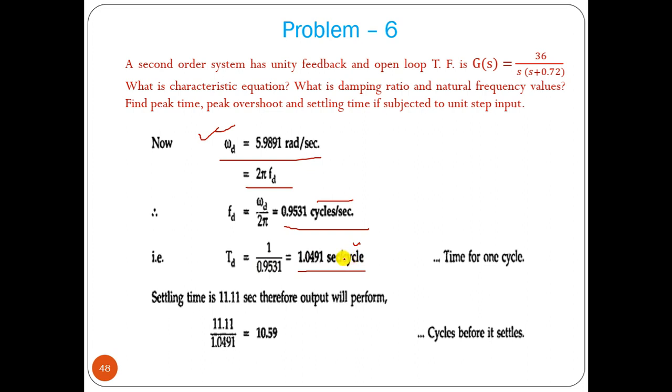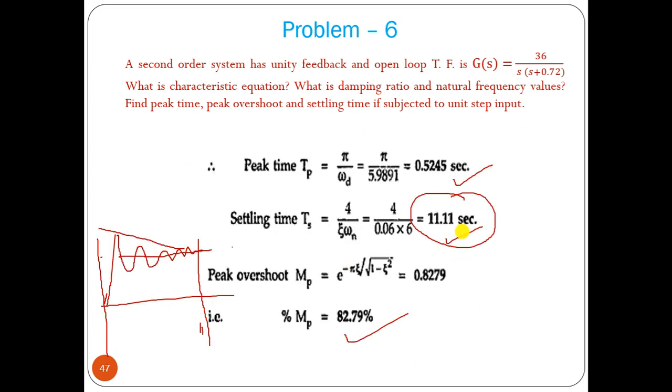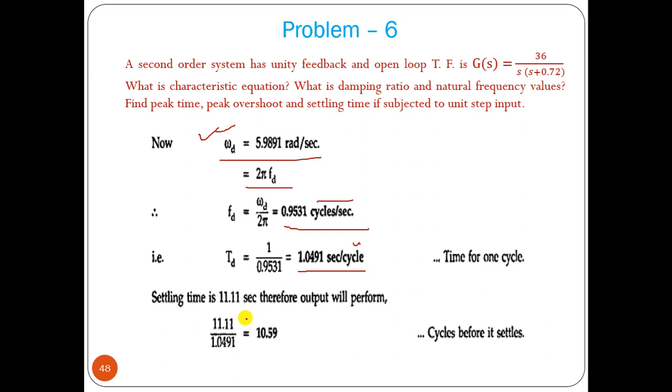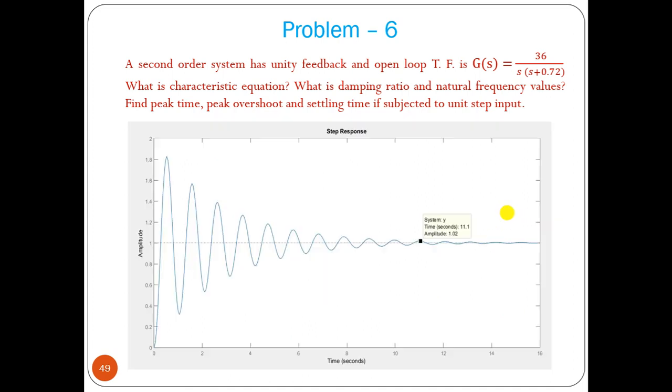Okay, the settling time is 11.11. So how many cycles will it require? 11.11 divided by 1.04 seconds per cycle, so 10.59 cycles it will require. It will go about 10.5 cycles before it settles.